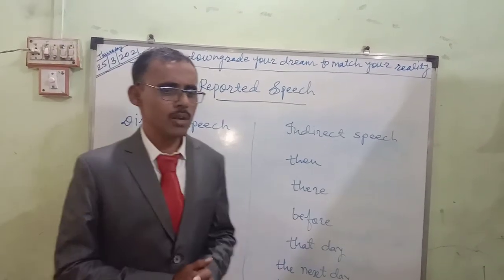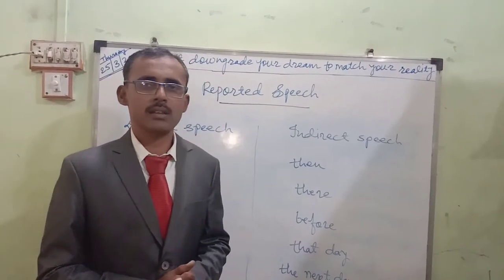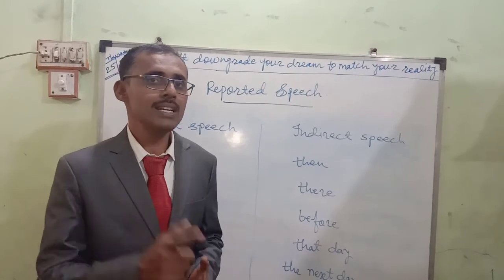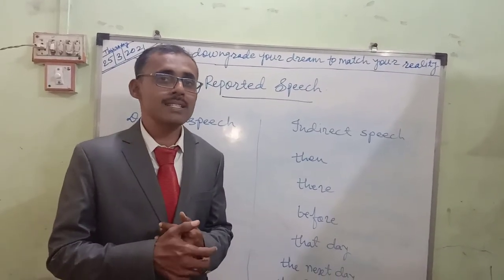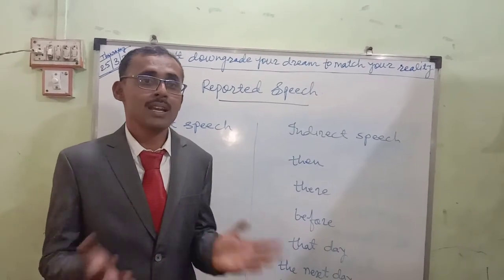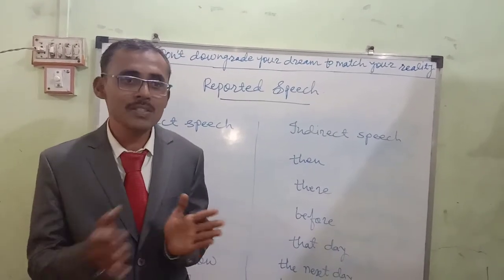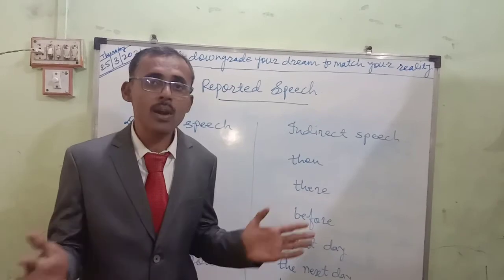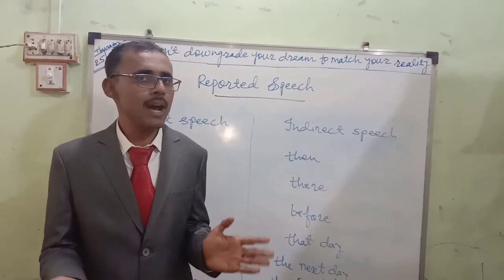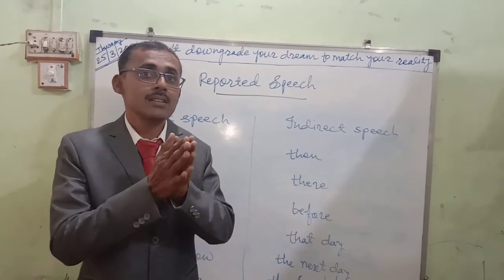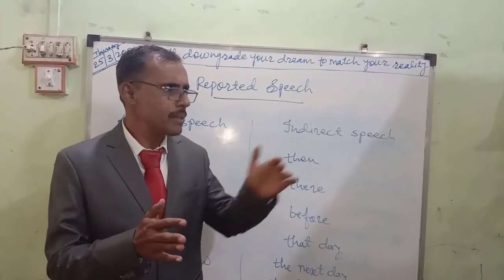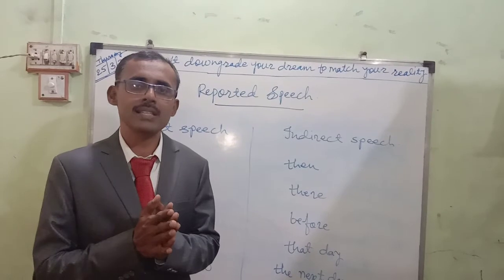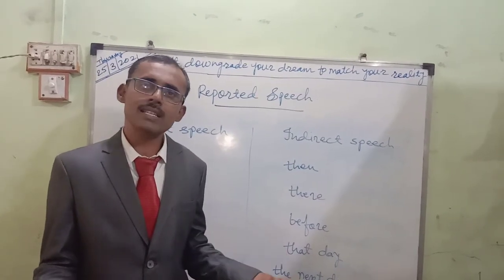Again, one more rule I'm telling you. Do you know the tenses? In tenses we are converting in a different way. For example, simple present tense, you know, simple past tense, you know. Present tense is converted into past tense. Why? Because the actual dialogues are over, so we are using past tense. Why? Because the time is over. For example, in Sunil Gavaskar's example, the match is over, we are explaining this in the evening, that is past tense, therefore we are using past tense.